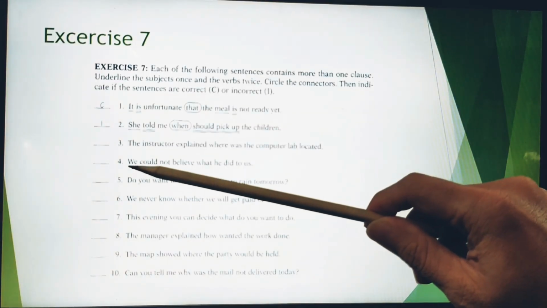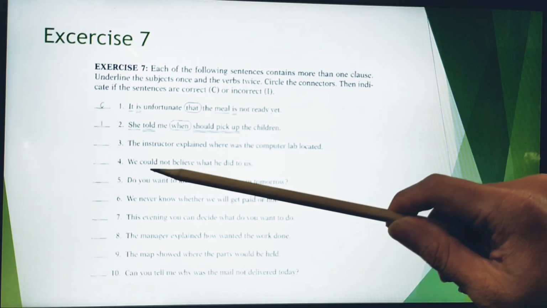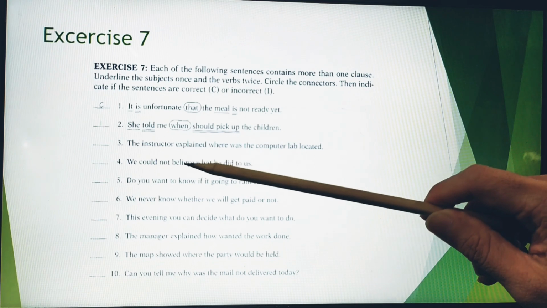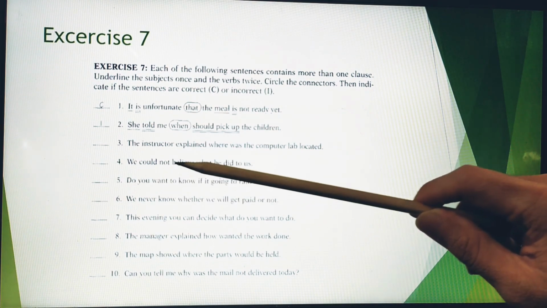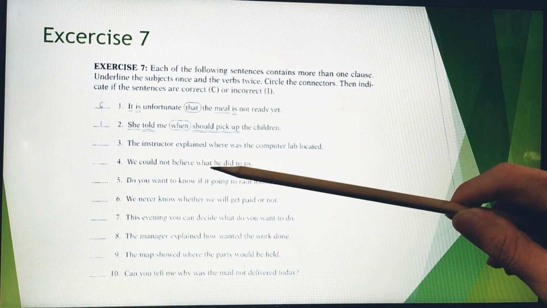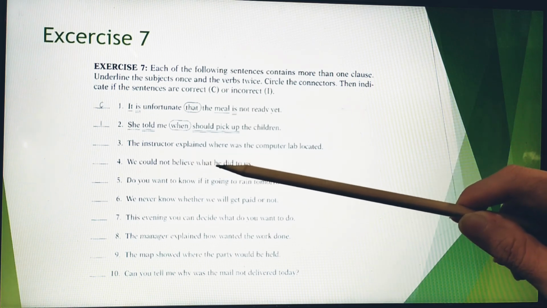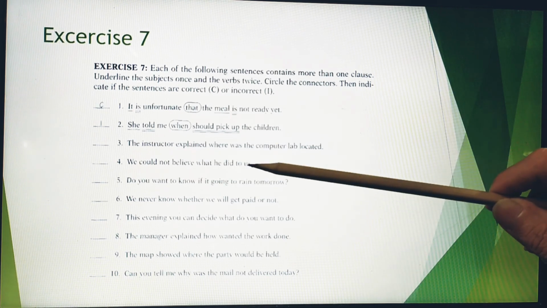Of course, this is the subject. This is a modal followed by the base form. We couldn't believe as a verb, followed by a connector, and there is a subject and also a verb. So the sentence for number 4 is correct.